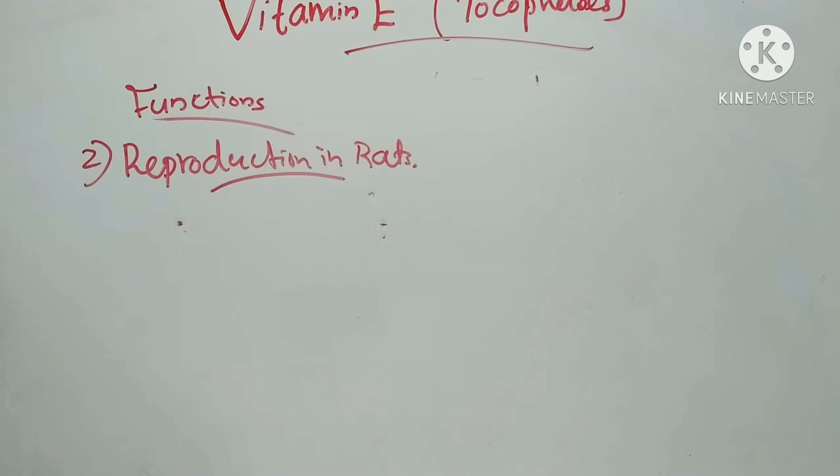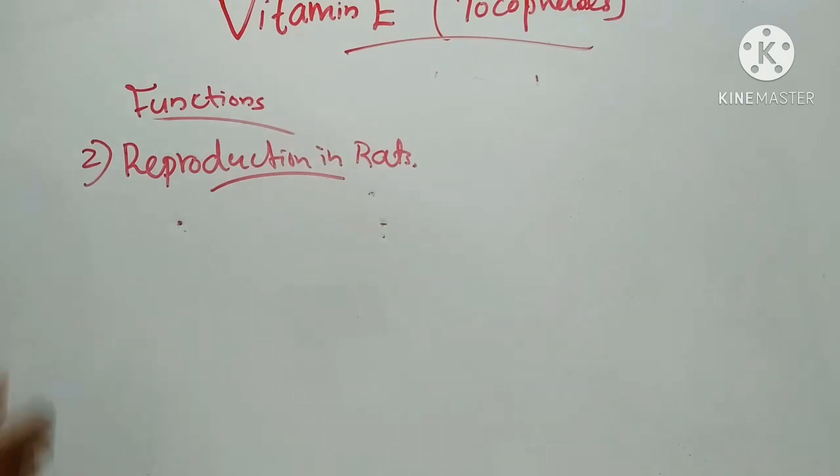Its deficiency leads to irreversible degenerative changes and permanent sterility. Then motility of sperms is lost and spermatogenesis is impaired. In female rats, the ovary is unaffected by vitamin E deficiency, but the fetus does not develop normally and dies in utero, undergoing resorption. That is the second function, in reproduction.